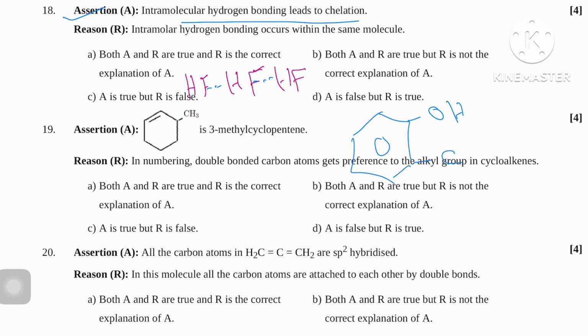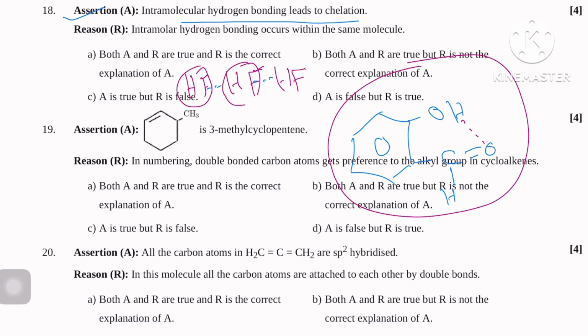salicylaldehyde, C double bond O, H. Here hydrogen is directly attached to a highly electronegative atom. Actually, many molecules of salicylaldehyde are present, but within the molecule, this type of bonding is known as intramolecular H bonding. Now, chelation.